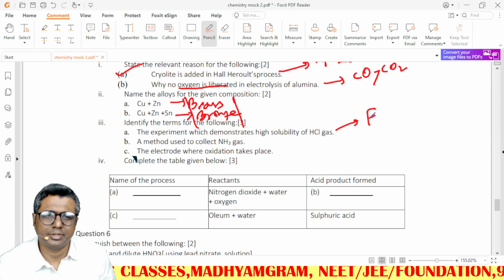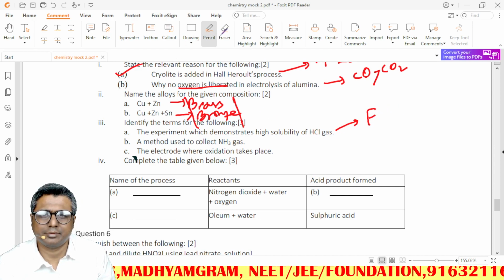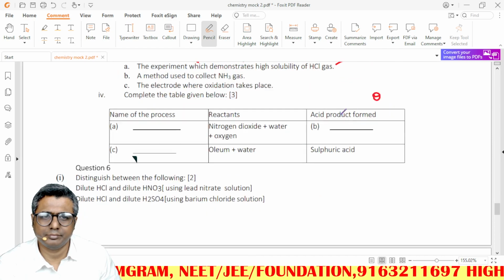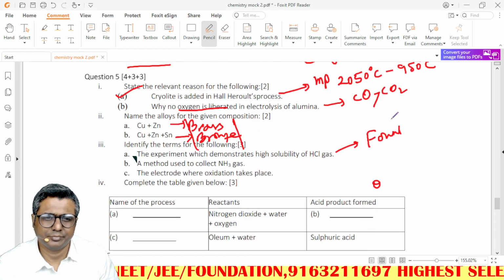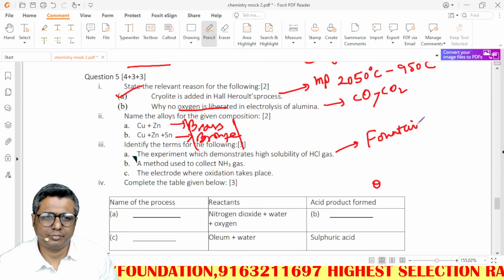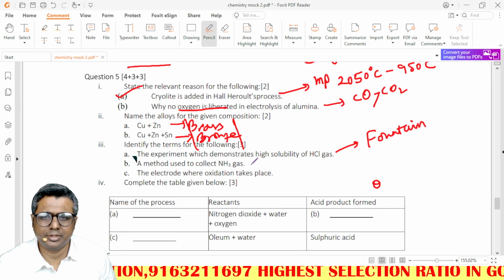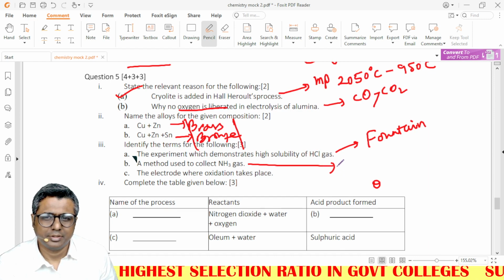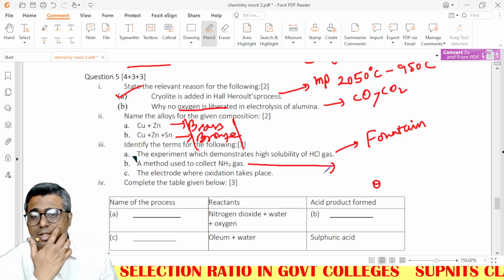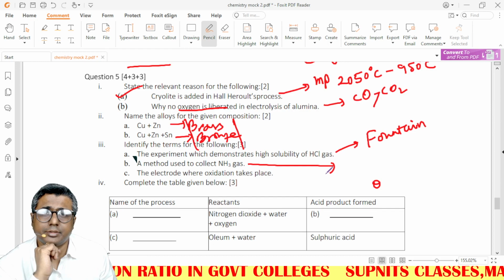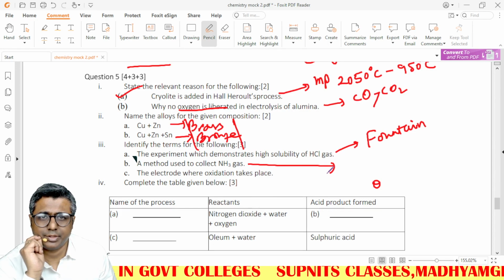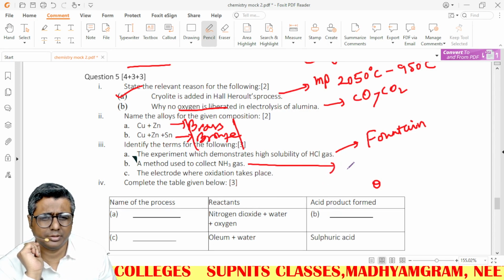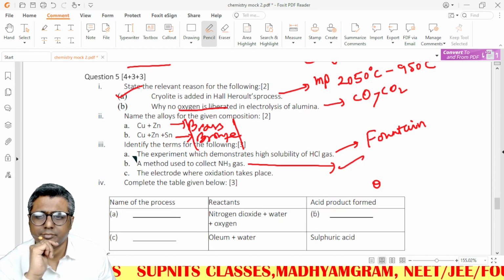Again see, everything is asked. A method used to collect ammonia gas: ammonia gas is collected by downward displacement of air, right? That you will write over here.